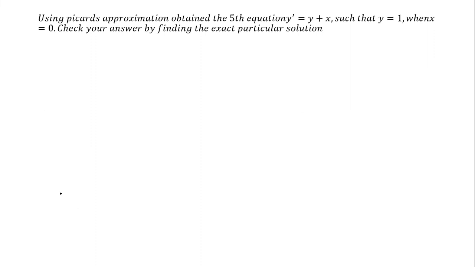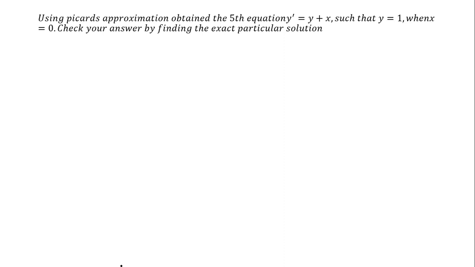Here is another example. Using Picard's approximation method, find the fifth term of the equation y' = 1 + x such that y = 1 when x = 0. Check your answer by finding the exact particular solution. Actually, here we need one solution from Picard's approximation method and another from the particular integral solution. Then we can compare the two.